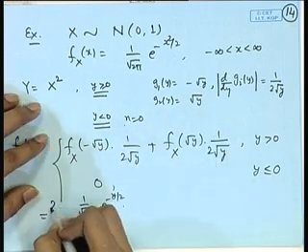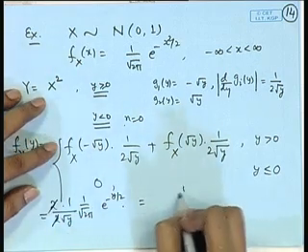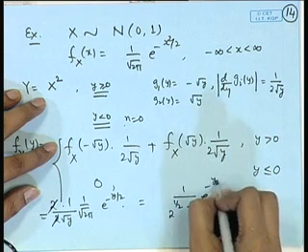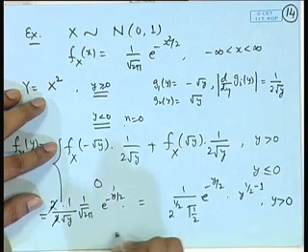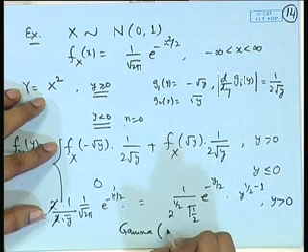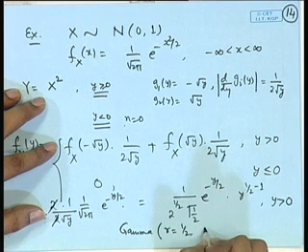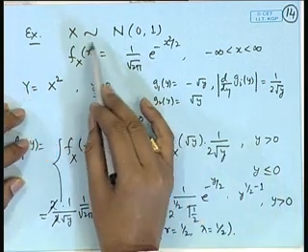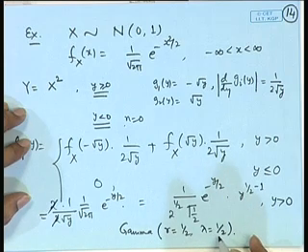So, it will become 2 times 1 by 2 root y, that is equal to 1 by 2 to the power half gamma half e to the power minus y by 2 y to the power 1 by 2 minus 1. This is nothing but a gamma distribution with r is equal to half and lambda is equal to half. So, you can see here the square of a standard normal random variable is a gamma random variable.